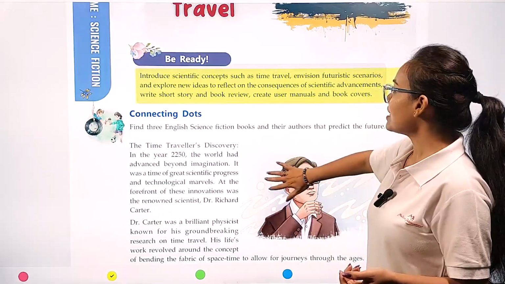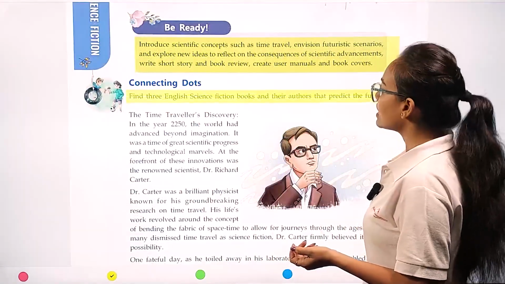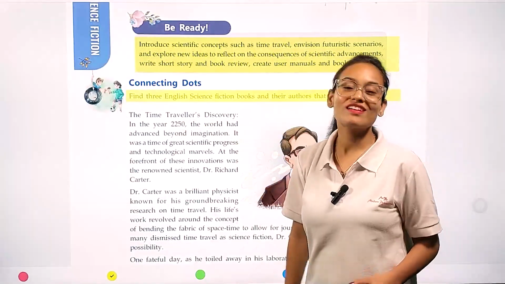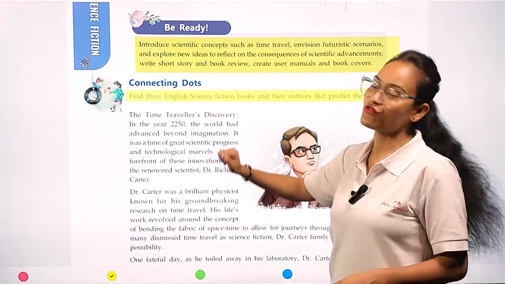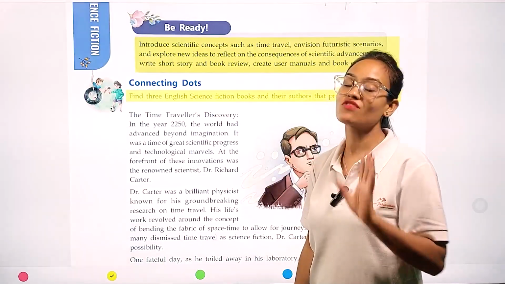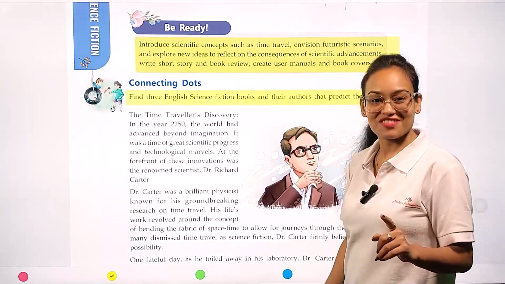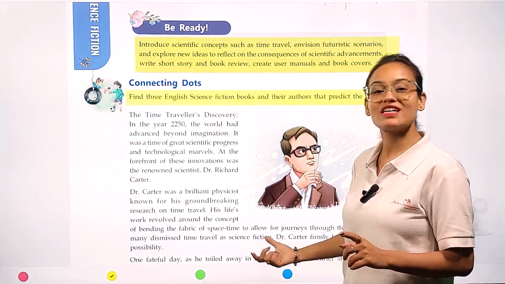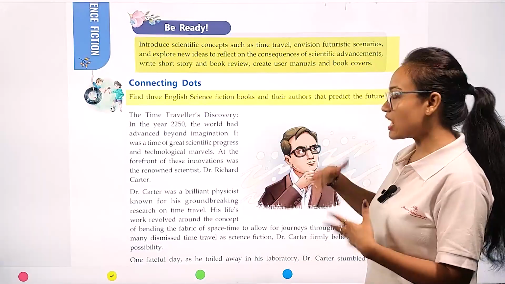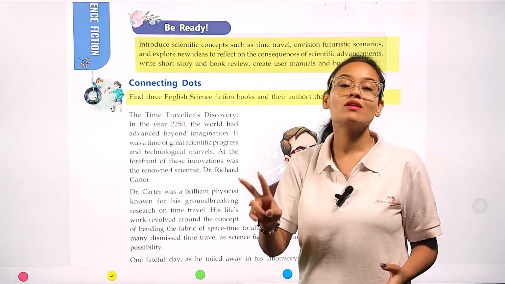Now, connecting dots. Let's see. Find three English science fiction books and their authors that predict the future. Here, my dear students, at the start of this chapter, this is a question for you all. You have to find the names of three science fiction books. One book belongs to the author of this chapter. The writer's name you are going to see at the end of the chapter. Along with that writer, you also have to find the two other science fiction books' writers.